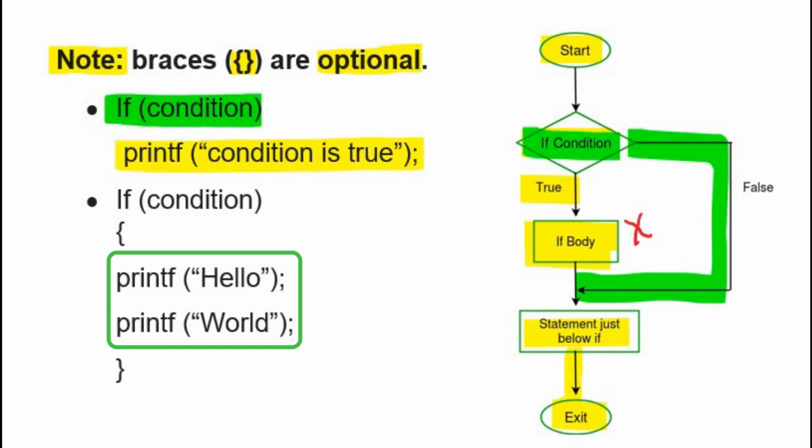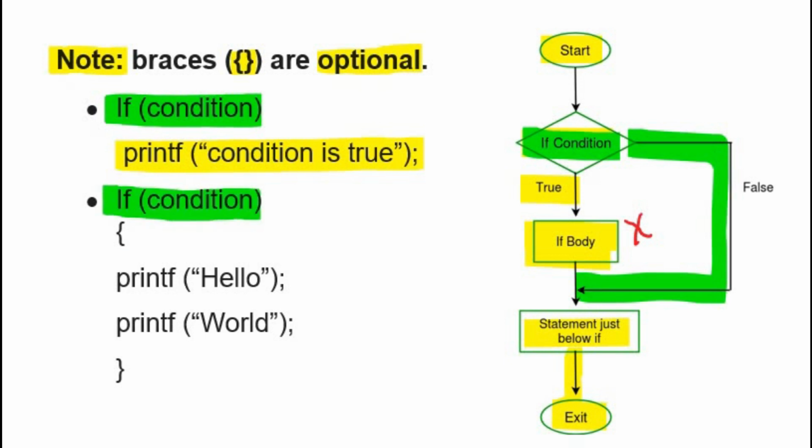For instance, this if statement contains multiple statements, two statements: printf hello and printf world. These are two different statements that are followed by this simple if statement. So we have to put curly braces at the start and at the end of multiple statements. It makes a block which is also known as if block or the body of if statement.